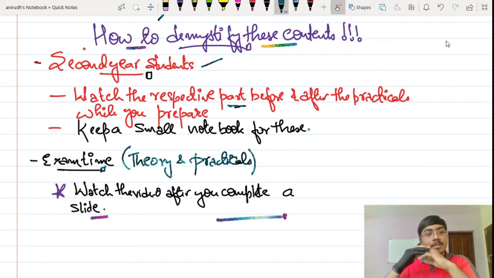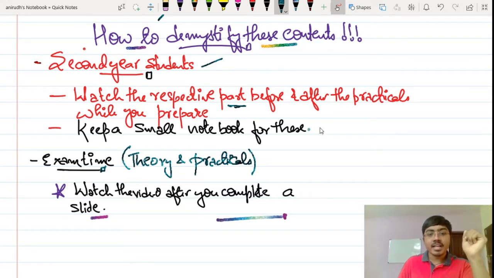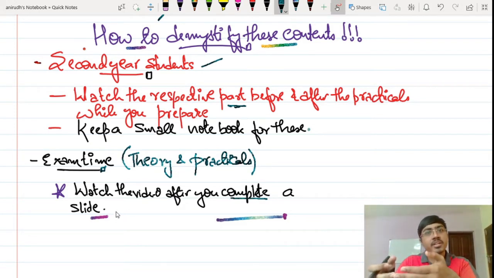When exam time is nearer, you need to revise these things for the theory exam as well as for the practical exam, definitely. So you can watch the video after you complete a slide, or before you start learning, or you can watch that respective part while you learn a particular histopathology image in your textbook, whichever way you want. I am following the textbook of Robbins itself for making these videos. Okay, so let's proceed into the topic now.